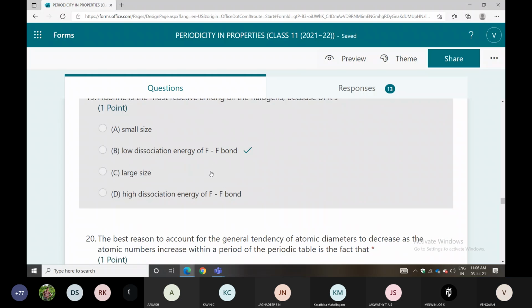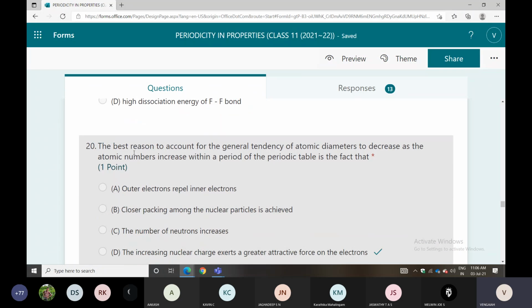Yes. Next one is the best reason to account for the general tendency of atomic diameter to decrease as atomic number increases in the periodic table. What is the reason? With increasing nuclear charge, greater attractive forces will be there.